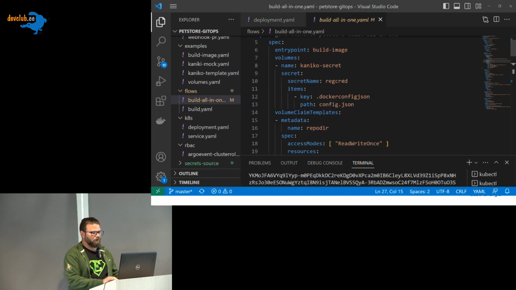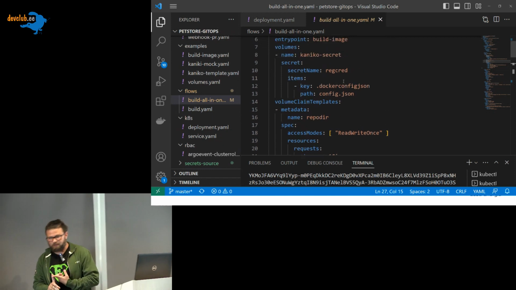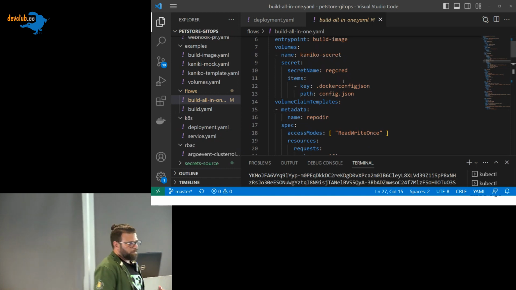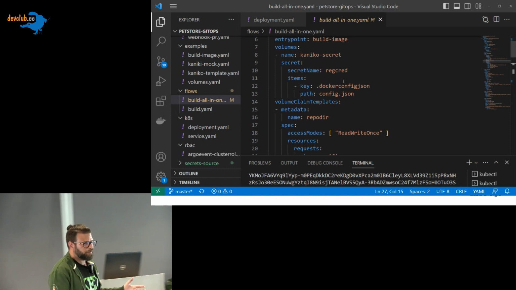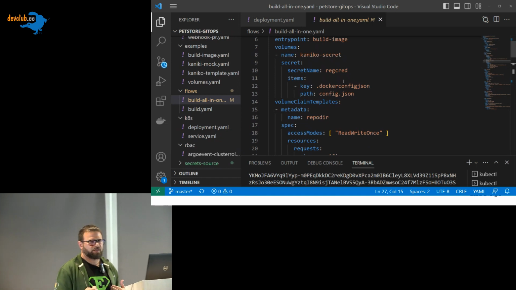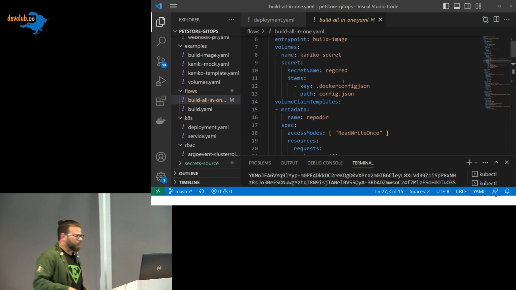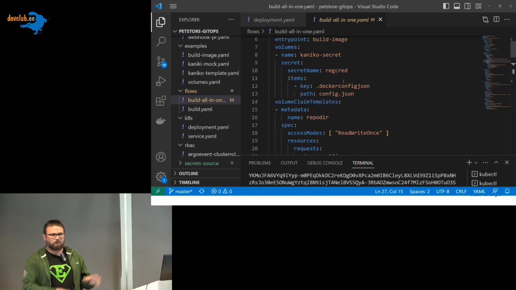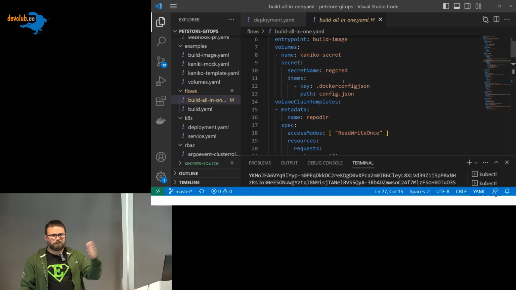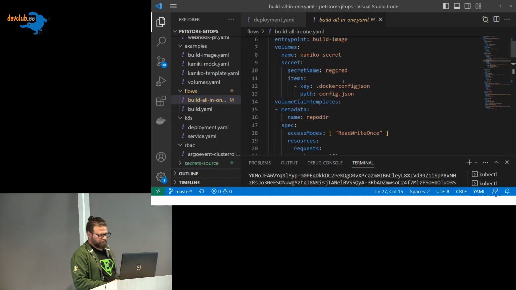So we need to put in volumes, and in these volumes I have a Kaniko secret. This is one of the things we were talking about as well. It's a secret that only contains access to my registry in Docker Hub. This is the place where I want to store my images. I will build my image and store it in my Docker Hub. You can use anything you want; I use Docker Hub, but you can use Nexus, whatever you want.